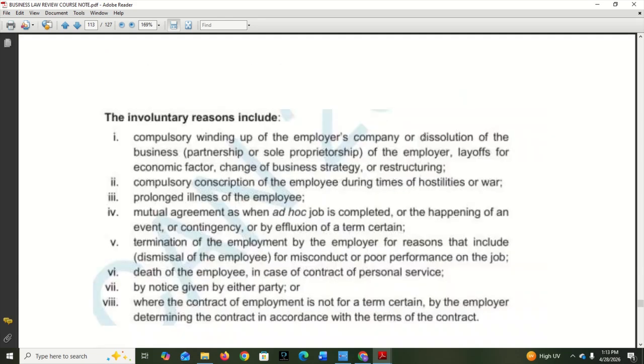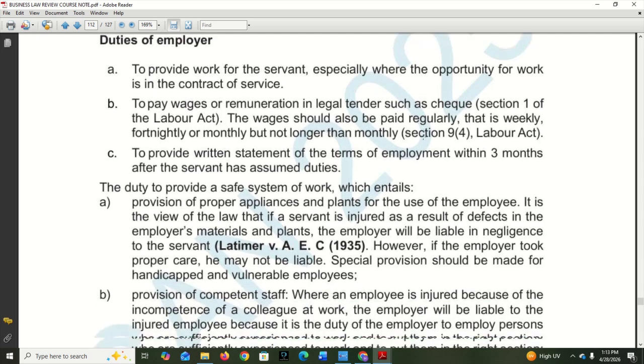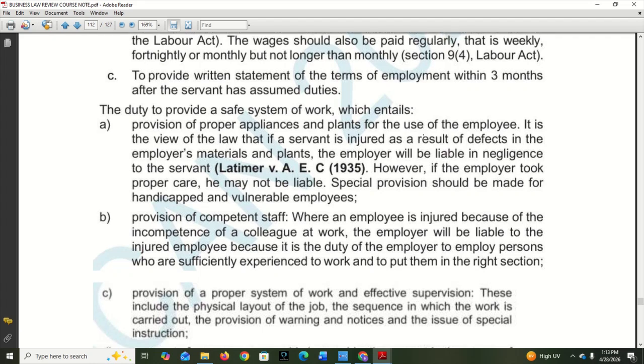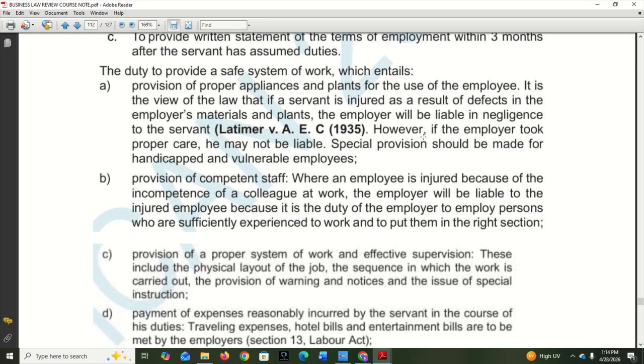To provide written statements of the terms of employment within 3 months after the servant has assumed duty. That's a letter of employment, or called an offer letter, stating the terms of the employment, and it must be done within 3 months. Okay. So now, the employer also has a duty to provide a safe system of work, a safe environment. One, provision of proper appliances and plants for the use of the employee. All the equipment that the employee needs to function, the employer has the responsibility to provide those things.